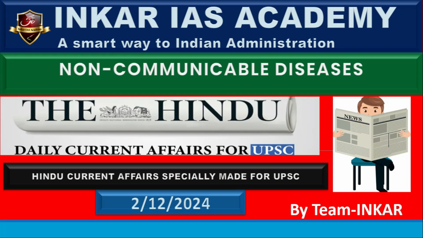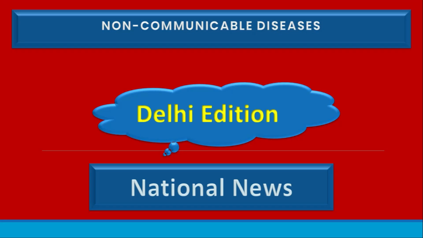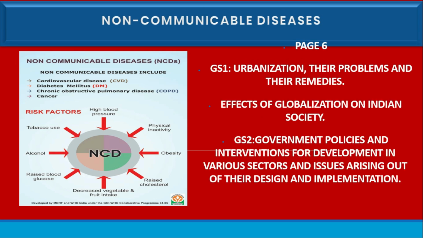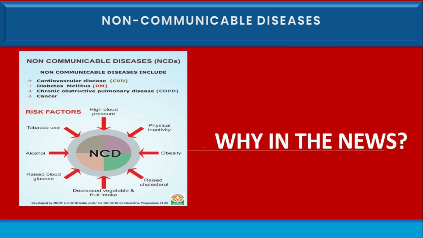Today we are going to see the December 2nd current affairs, and this topic is taken from the Delhi edition: non-communicable diseases. This topic comes under GS1 urbanization, its problems and remedies, and also GS2 government policies and interventions for development in various sectors. So why is it in the news?